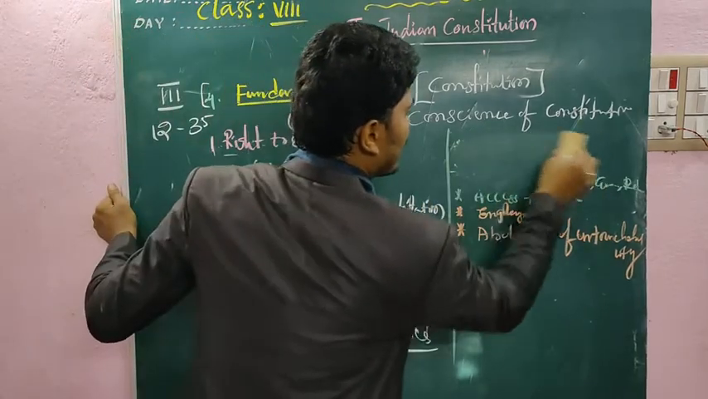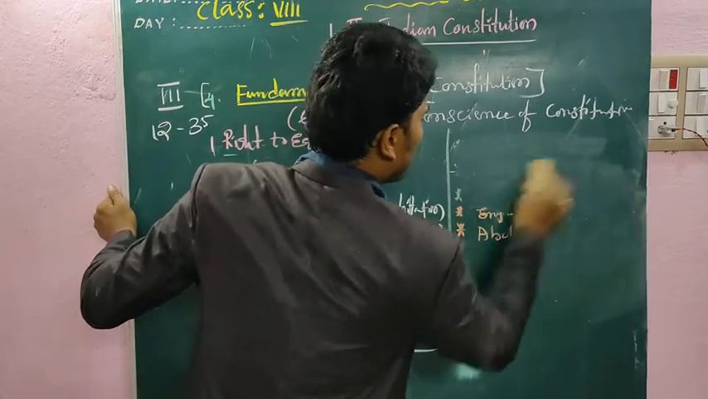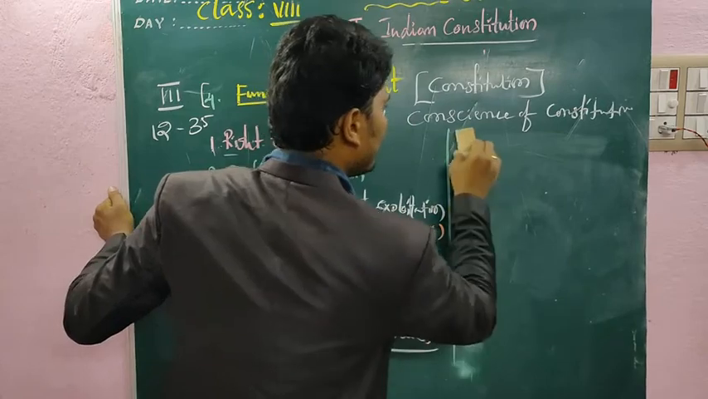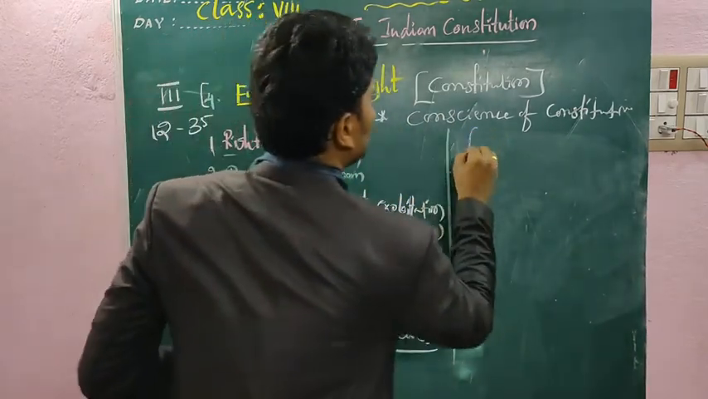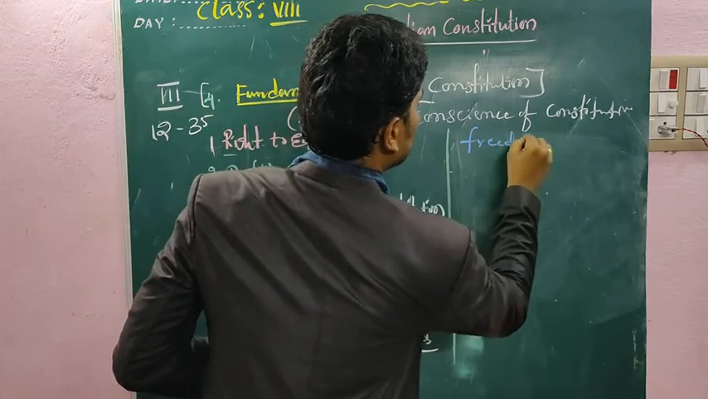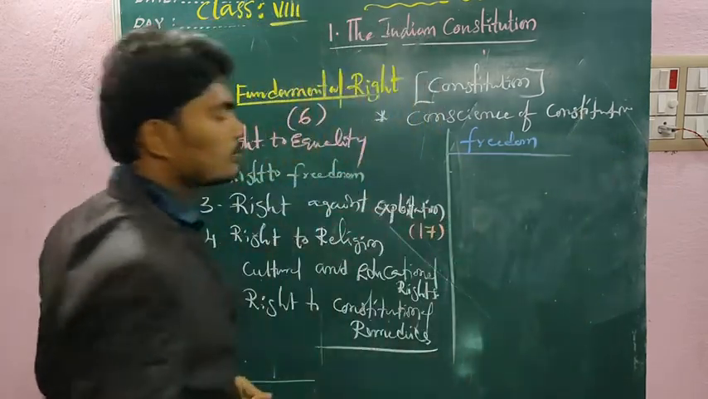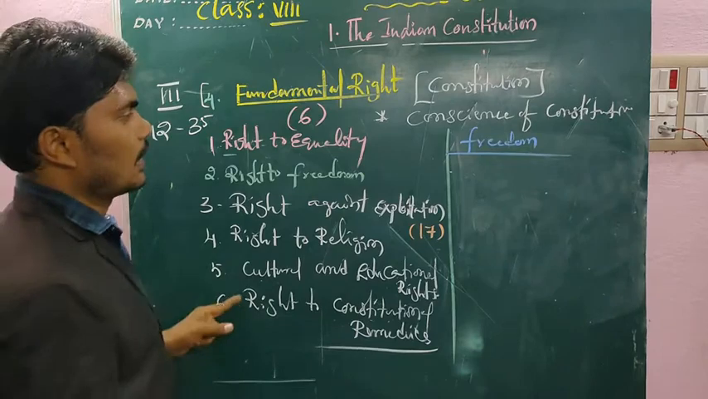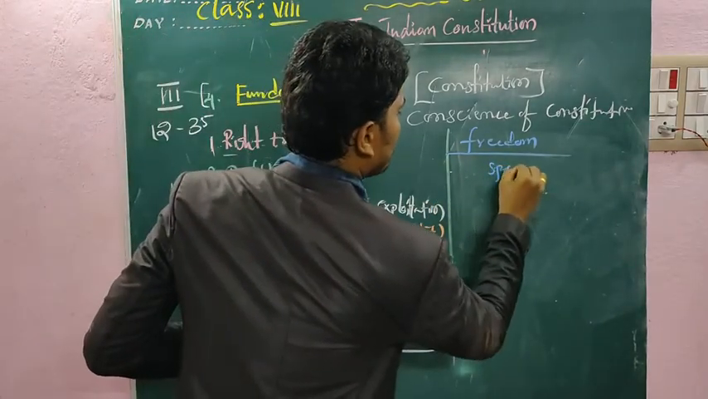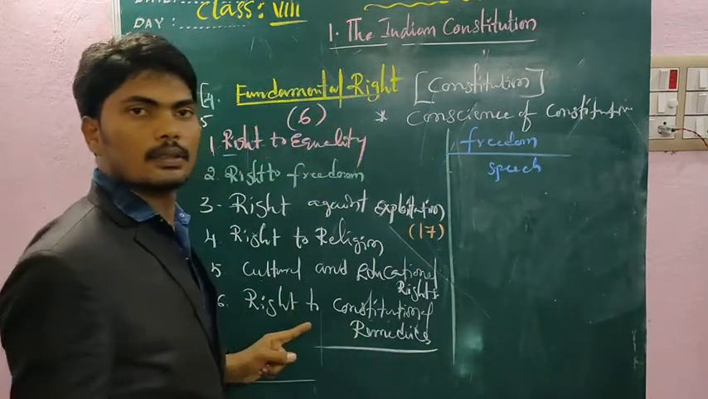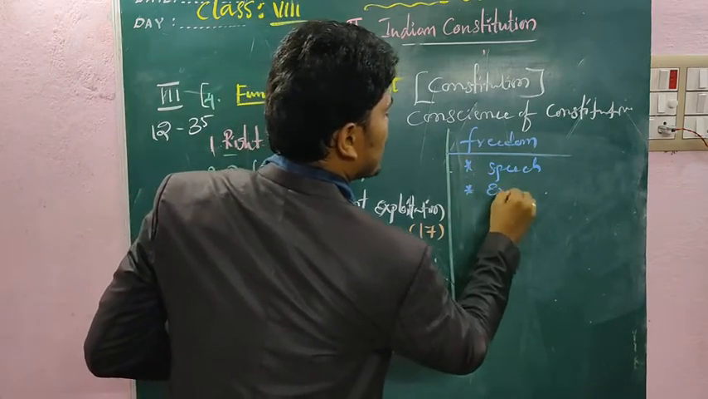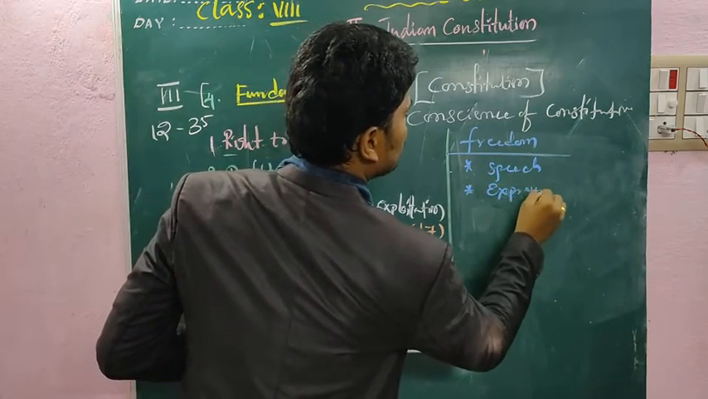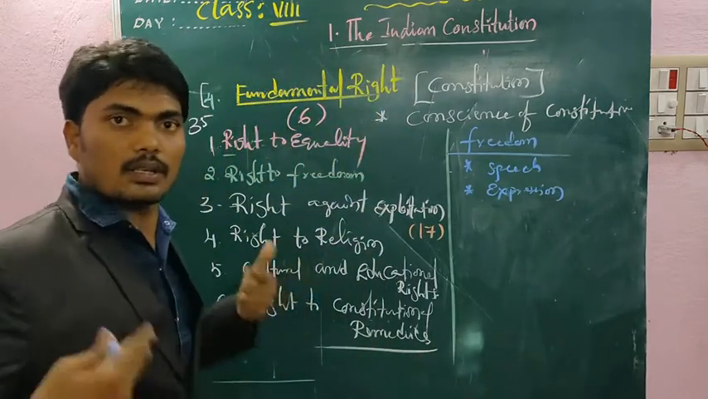Which one? Right to freedom. What type of freedom do we have? First of all, right to speech. And second one, right to expression. Right to express our thoughts, our feelings.